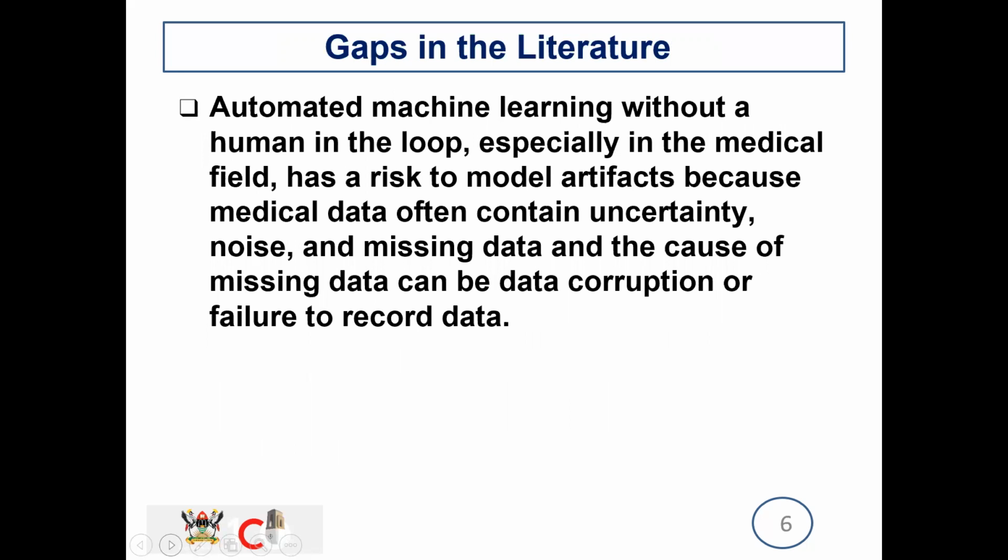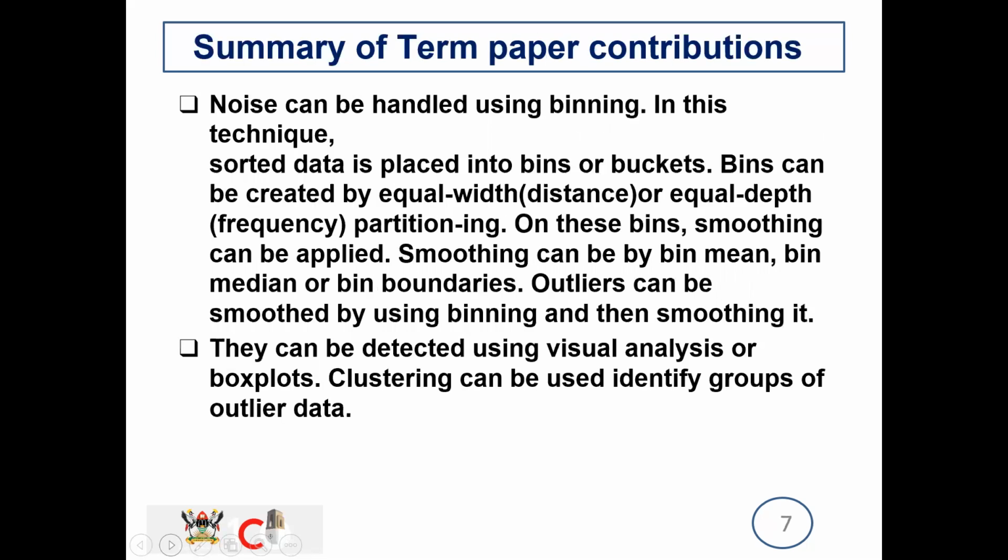What are the gaps in the literature? Here we are going to talk about the things that are stopping us from achieving our maximum goal, from having a higher precision score or having a better model. Here, automated machine learning without a human in the loop, especially in the medical field, has a risk of model artifacts because medical data often contains uncertainty, noise, and missing data, and the cause of missing data can be data corruption or failure of using the data.